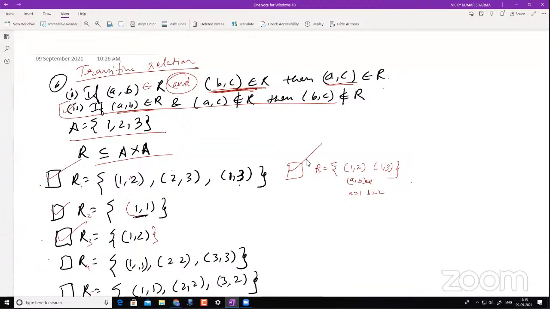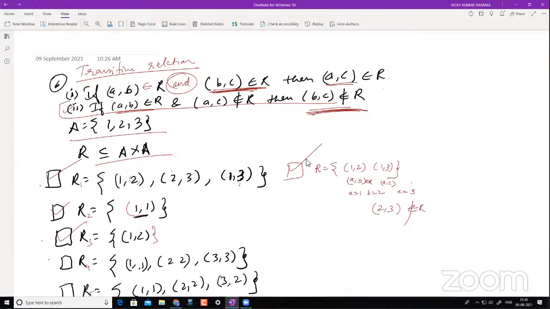Now you see (A,C). I have to check with elements starting with A, right? Of course this one itself is, but I'll first take this one. This is my (A,C), right? C is my 3. Now I have to make sure that (B,C) does not belong to R. Does (2,3) belong to R here? It does not belong to R, and therefore it is a transitive relation.